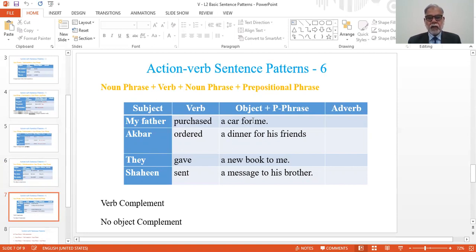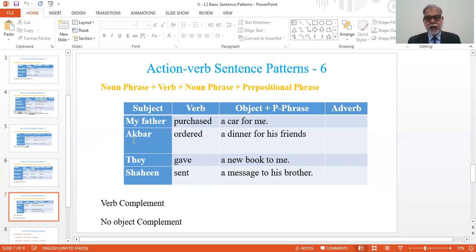These two complement the verb. In the first case, my father is subject, purchased verb, a car is direct object, and me is the object of a preposition. Again, object complement is not possible here.